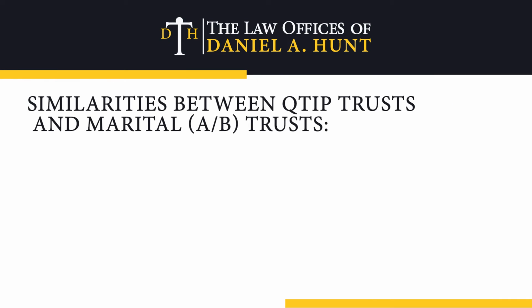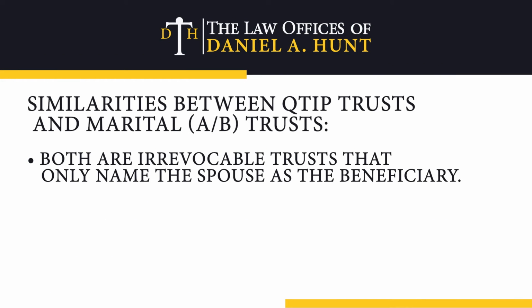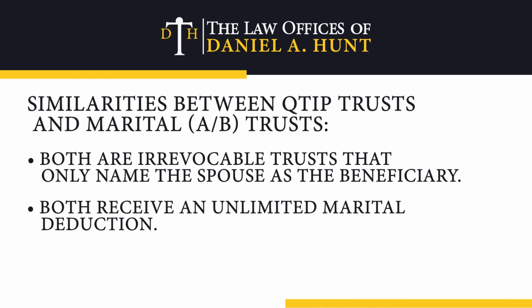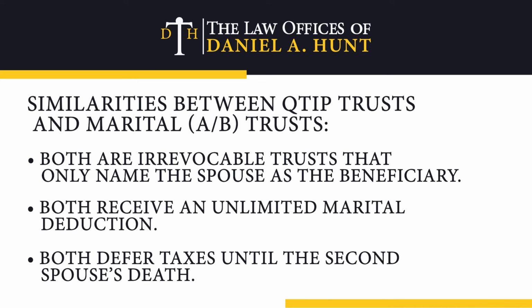Here are the similarities between these 2 types of trusts. Both are irrevocable trusts that only name the spouse as the beneficiary. Both receive an unlimited marital deduction. Both defer taxes until the second spouse's death. But a QTIP trust has more restrictions than a marital trust.